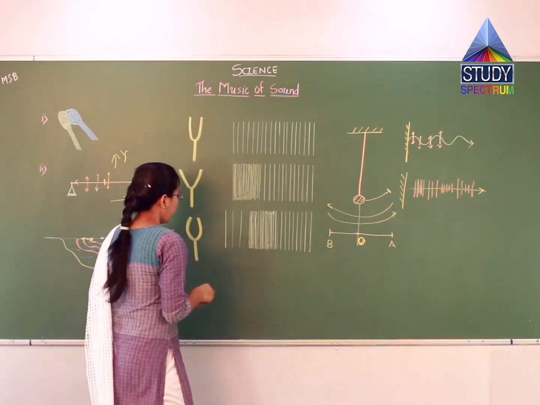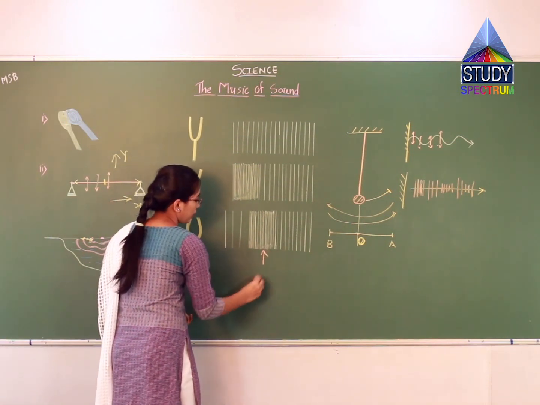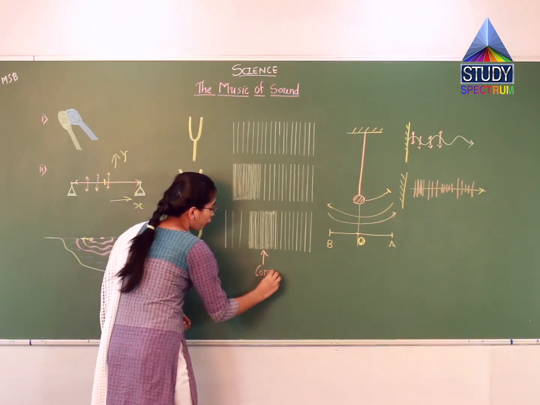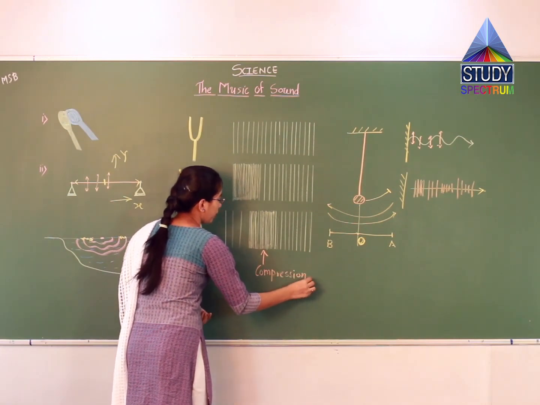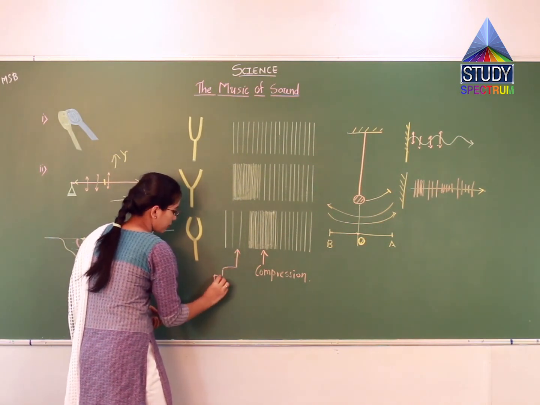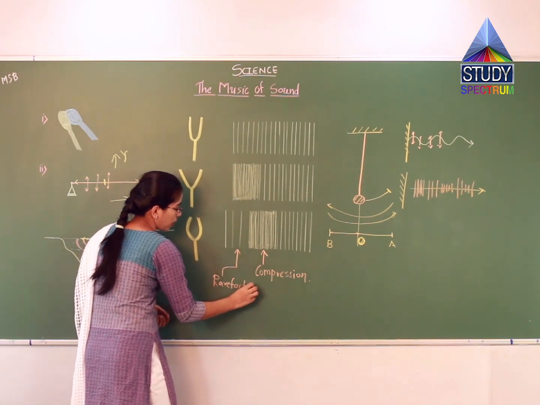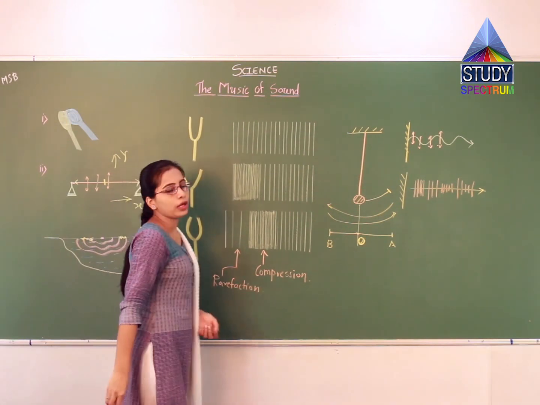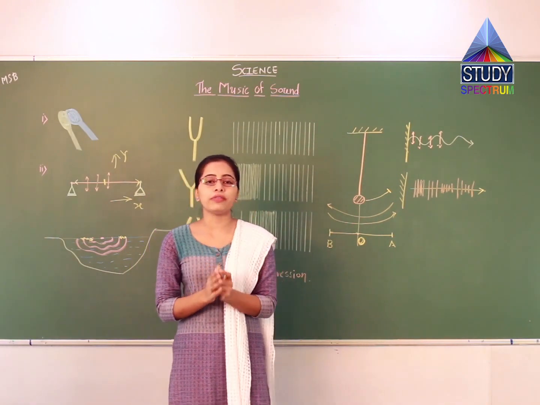Here in this figure, this particular part is a point of compression and this part is a rarefaction. So this is for the longitudinal wave.